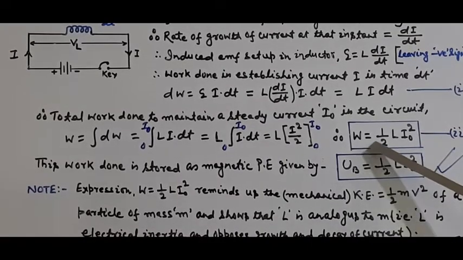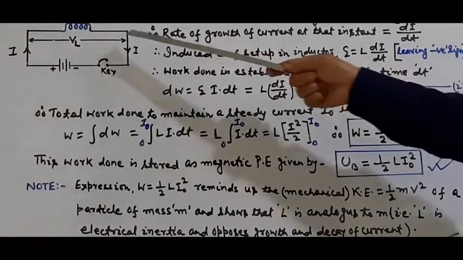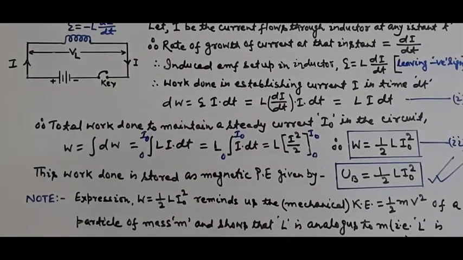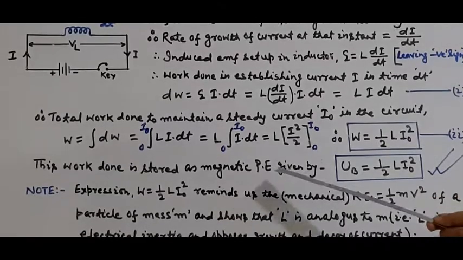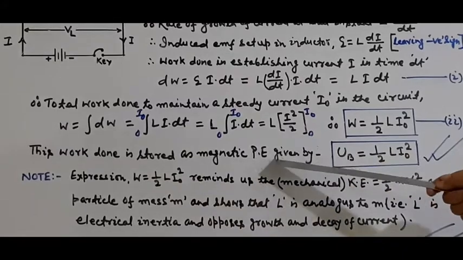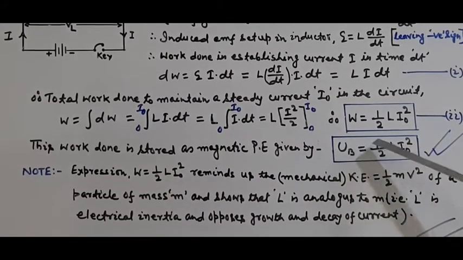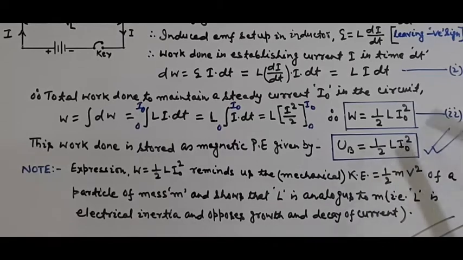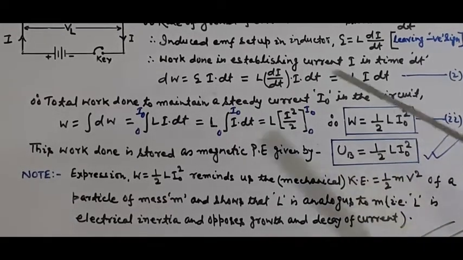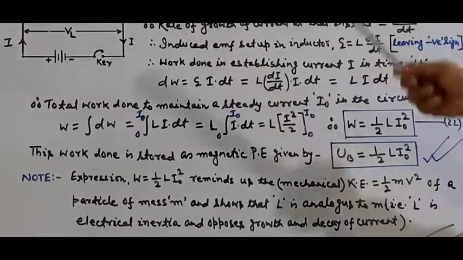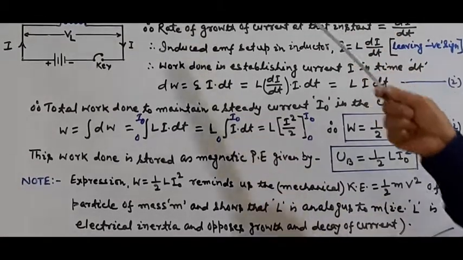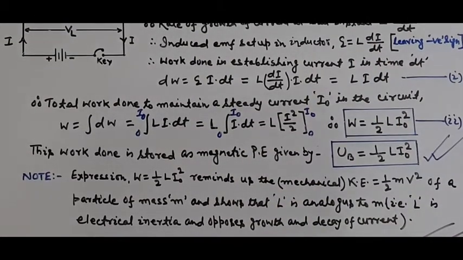And this work done will be stored in the inductor as magnetic potential energy. So this work done is stored as magnetic potential energy and is given by U equal to half L I naught square. This expression is the expression for energy stored in an inductor. This way you can easily calculate the energy stored in an inductor.